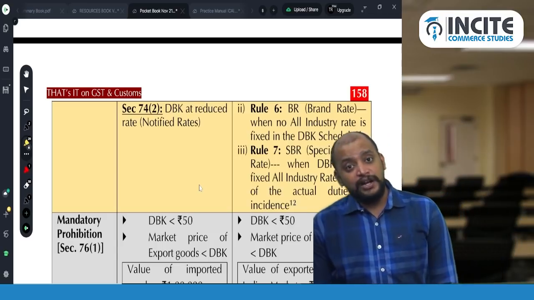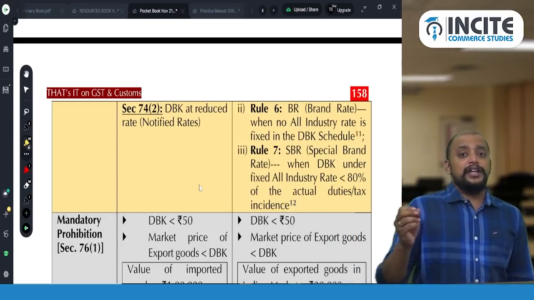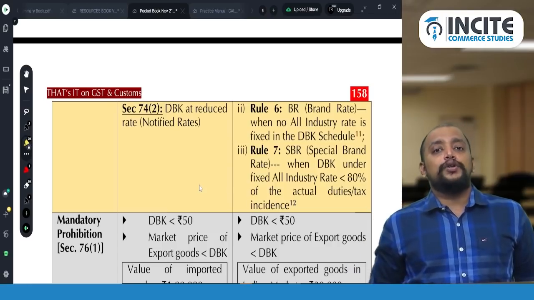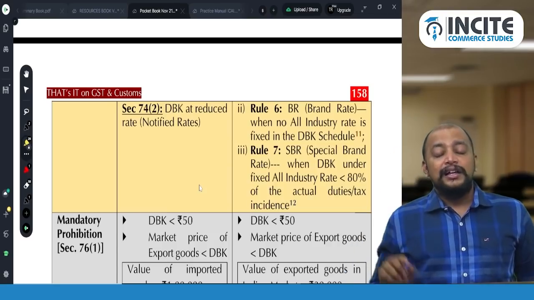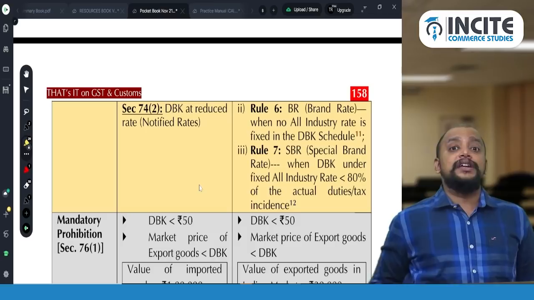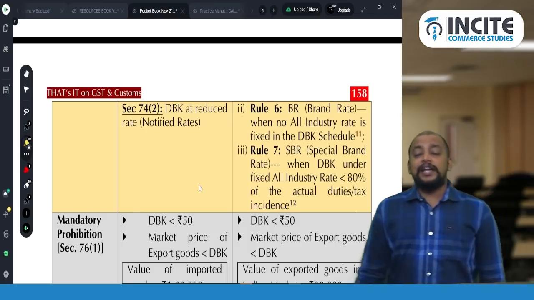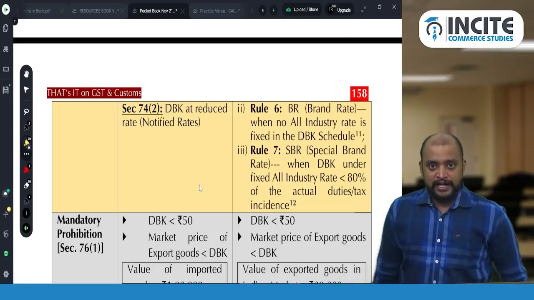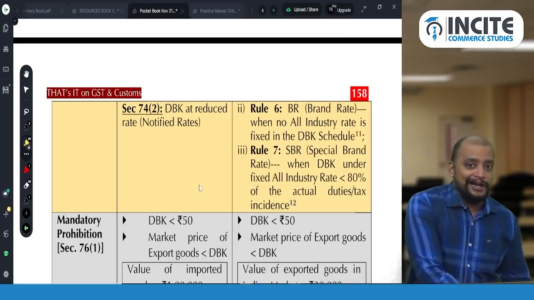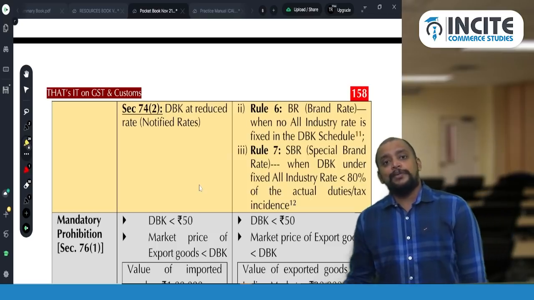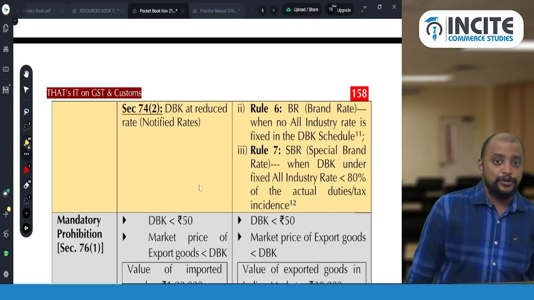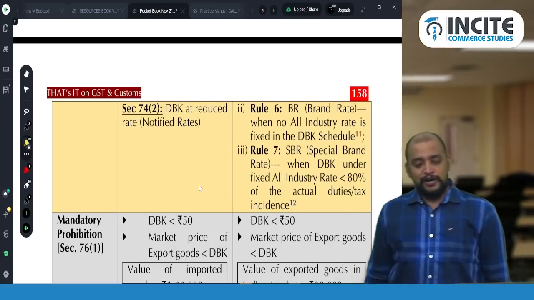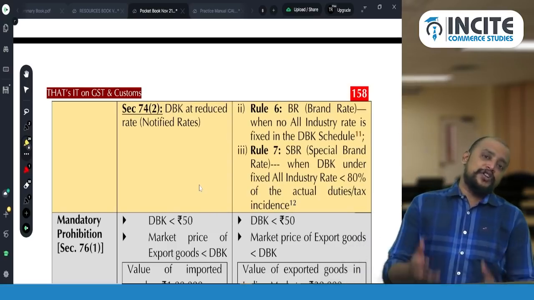Then special brand rate. You are computing the duty drawback as per all industry rate. And that amount whatever you have got is less than 80% of the customs duty that you have paid excluding IGST. Then you can make an application for special brand rate. Sir, customs duty I have paid is 1 lakh, but whatever duty drawback that I am getting as per all industry rate is only 72,000. So please grant me higher duty drawback. Like that you can make a request, that is known as special brand rate.